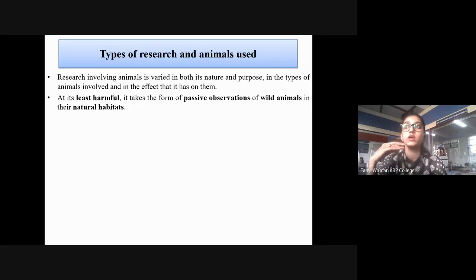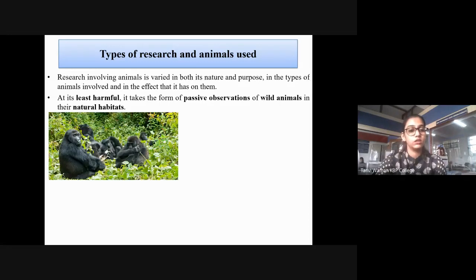Okay, to see how the animals are reacting to less number of trees, or how the animals are responding to too many animals in one place. So different kinds of researches and surveys, depending on the case. Yeah. So where you're just going to observe the animals in their natural habitat. You're not going to make any changes in their environment. You're not going to bring them to your lab and check. You're going to let them live in their environment, and you are going to go there and observe.